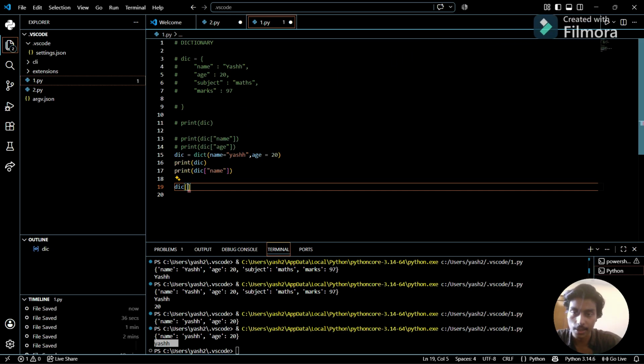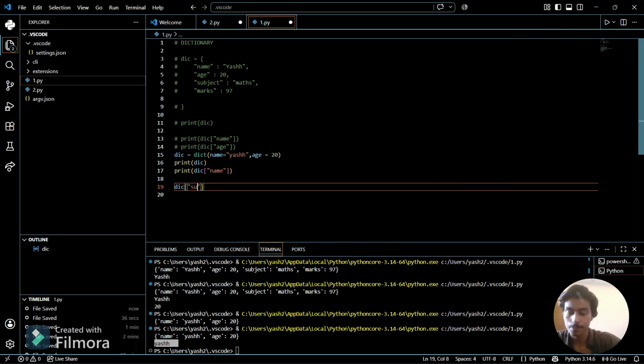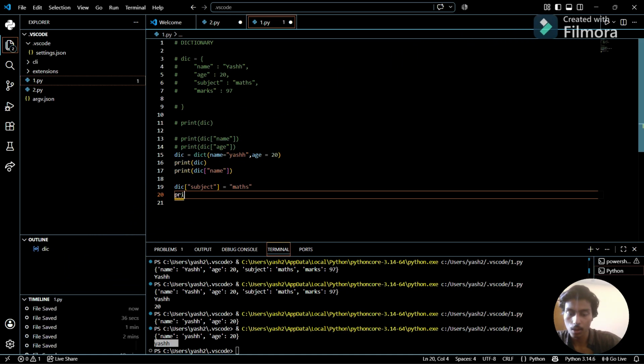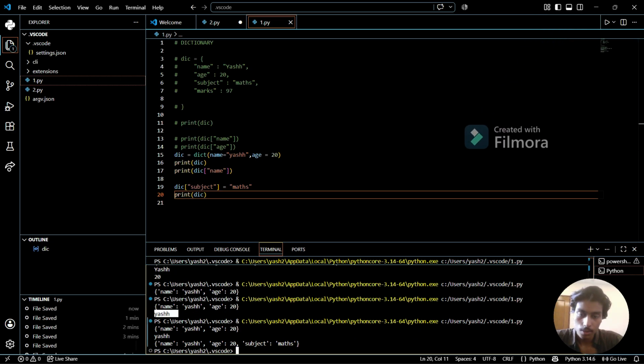We can use dict here and use name. So let's see, if I forgot to write a subject, I can write subject here and assign a value, which is maths. Now if I print, you can see subject maths is stored in the dictionary.